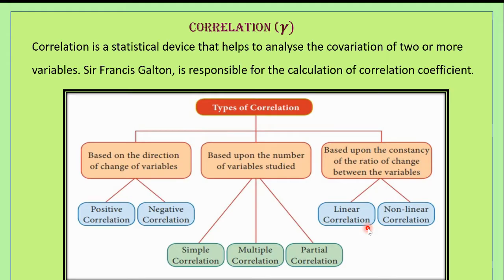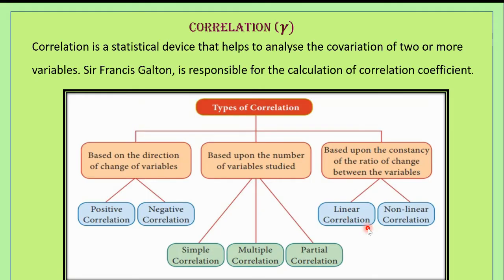Whereas if you take the values of y, the first value is 3. Second value is 5. Third value is 8. Fourth value is 12. Fifth value is 16. So what happens here? 3 to 5, the difference is 2. 5 and 8, the difference is 3. 8 and 12, the difference is 4. So the change in the value is not constant. In such a case, the correlation is said to be non-linear correlation. So these are the types of correlation.